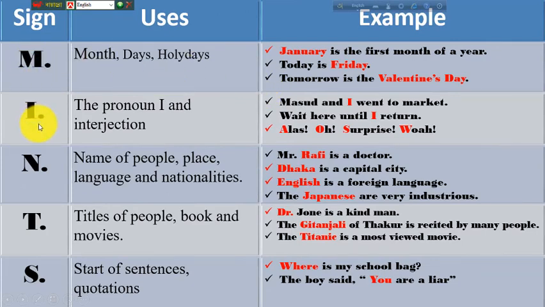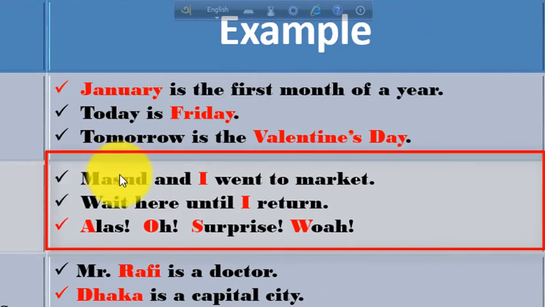Then I is for the pronoun I and interjection. The pronoun I will be a capital letter anywhere in a sentence, and the interjection words will be in capital letters. Look at the examples. Masood and I went to the market.